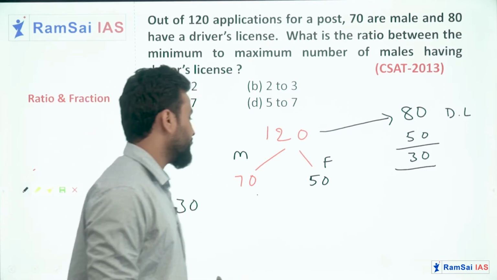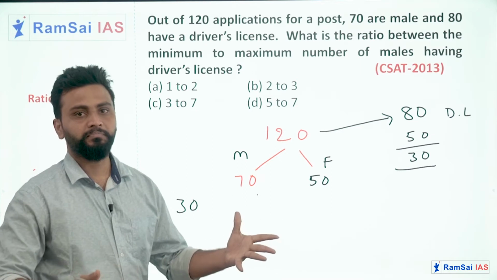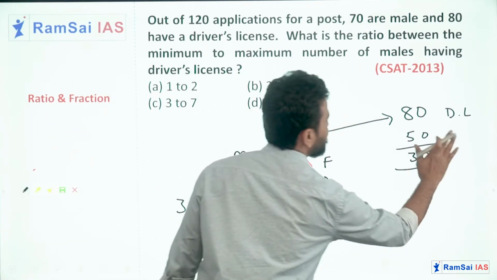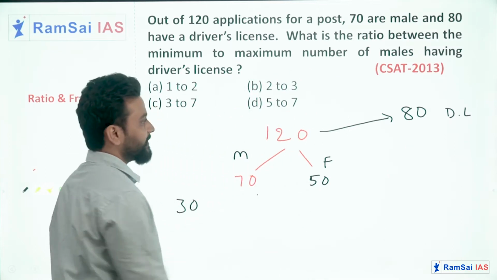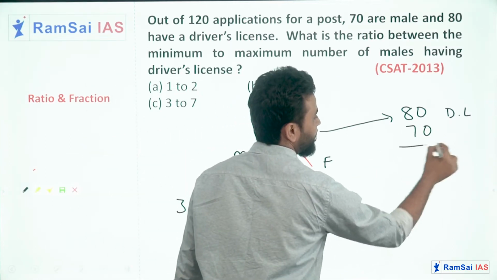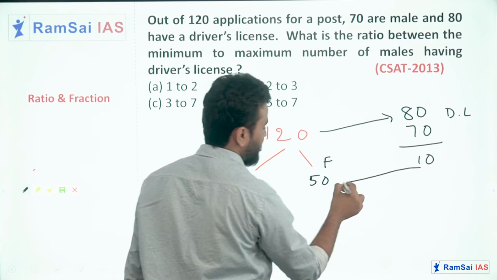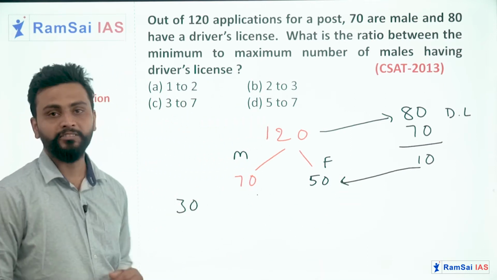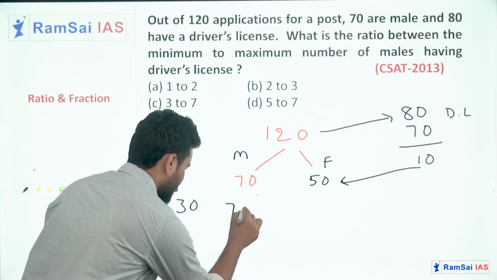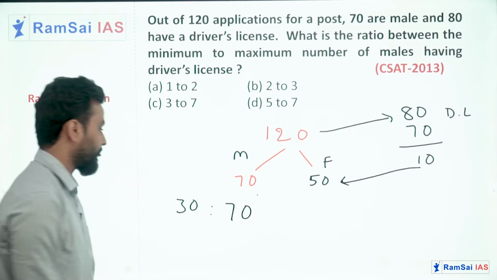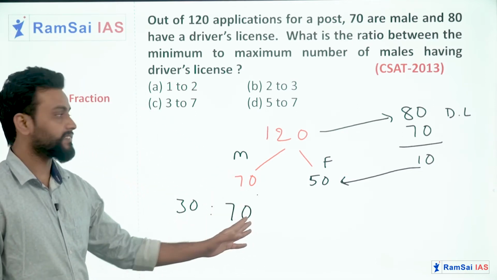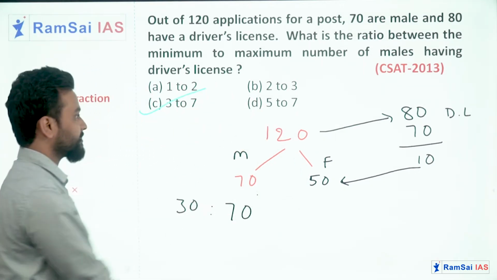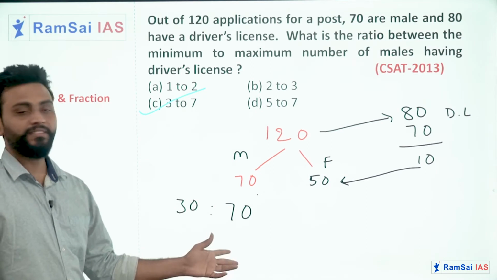And next thing, if you want to get the maximum number of male candidates who have driving license, just imagine out of this 80, all 70 male candidates have the driving license, the remaining 10 can be female. So at max, how many male candidates can have driving license? 70. The ratio will be 30:70, that is 3:7, which is in option C. So option C, 3:7 is the answer.